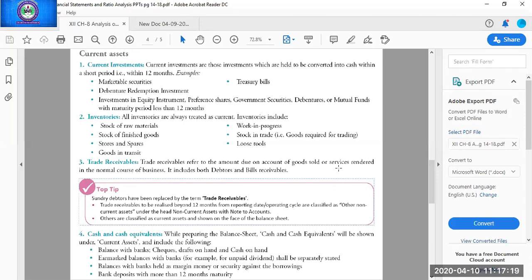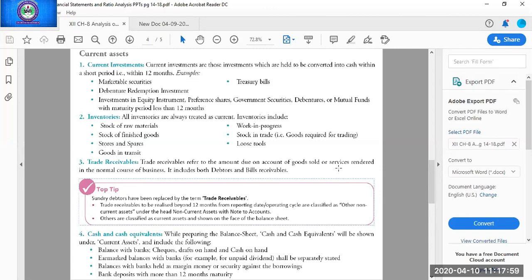So second is inventory. The alternative name of inventory is stock. In 11th class, we were studying it as stock. So here in companies, stock also has different examples. If it is a manufacturing company, then we must be having stock of raw material, and stock of work in progress. It means the units the company is producing are not produced completely. Some of the units are in work in progress, meaning some part of the work is left. Then stock of finished goods, these are the ready to sale goods.